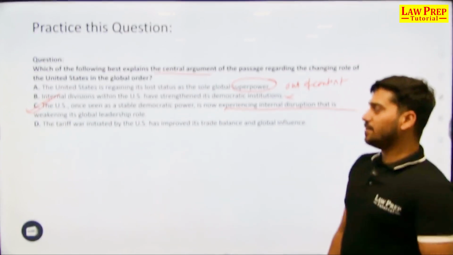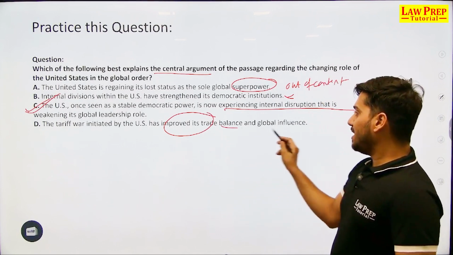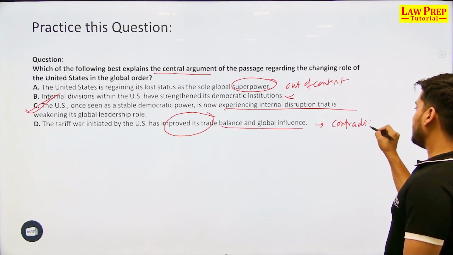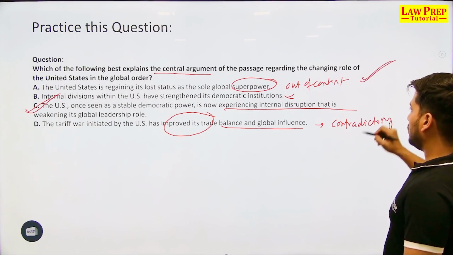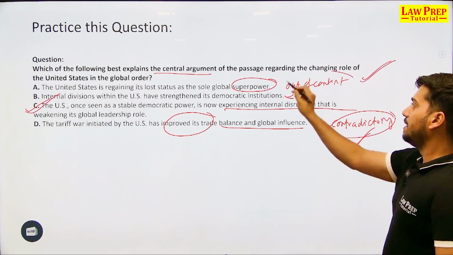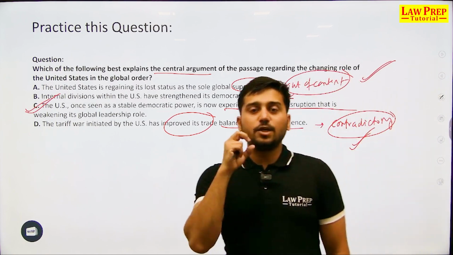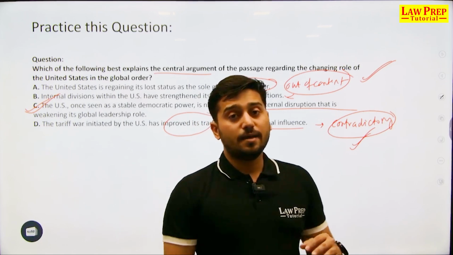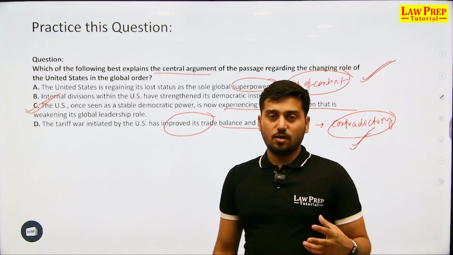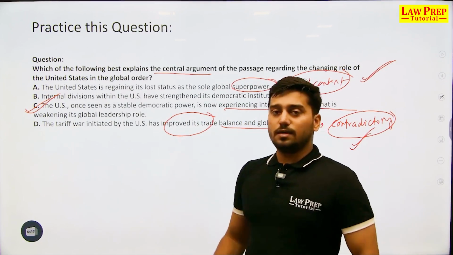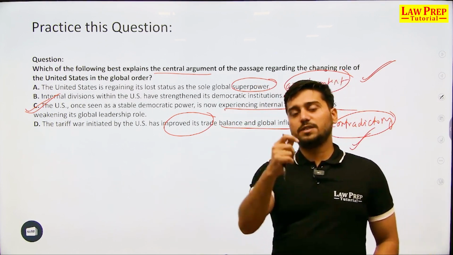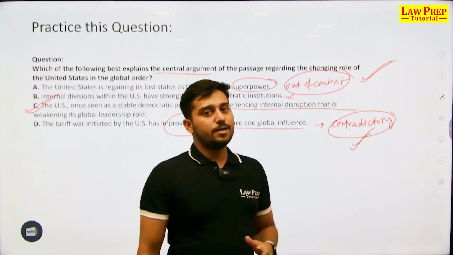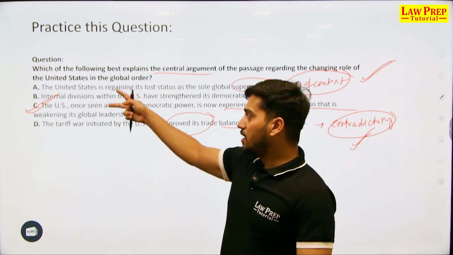The tariff war initiated by the US has improved its trade balance and global influence, and this is contradictory to the passage. And these are the two things, out of context and contradictory. These are the two common tools that I am giving you right now will always help you in logical reasoning to eliminate, or reduce the number of chances of marking an incorrect option. So there would be, out of 4 options, one option which would be out of context. There would be one option which would be completely contradictory to the author's viewpoint. Eliminate them both. Now you are left with 2.